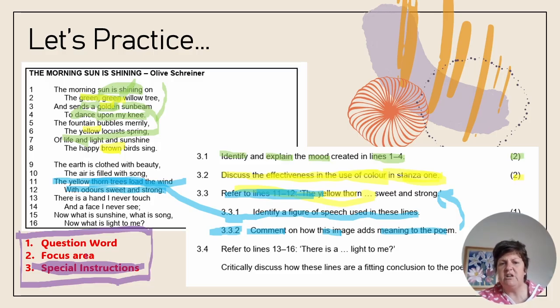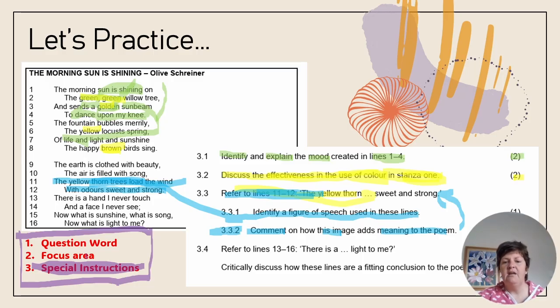That's our special instruction. Focus area is imagery, question word is comment on. I know this answer because I've interpreted it over and over again. The picture of a thorn tree immediately creates an image of danger or pain in my mind, and then the thorn tree loading the wind with strong smells tells me that there's something burdensome, something difficult that the speaker is bringing about, a sharp reality that is coming back into the image the speaker has in their head.